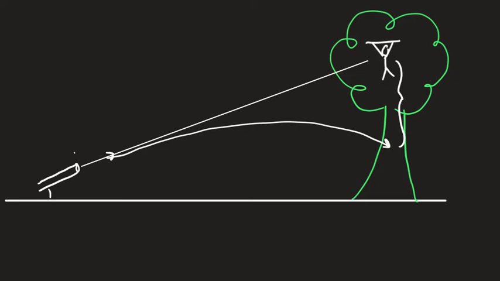Now, if you don't understand why that works the way it does, just look at the motion equation that would be a part of that. The only difference between the monkey and the bullet is the bullet has some initial velocity.